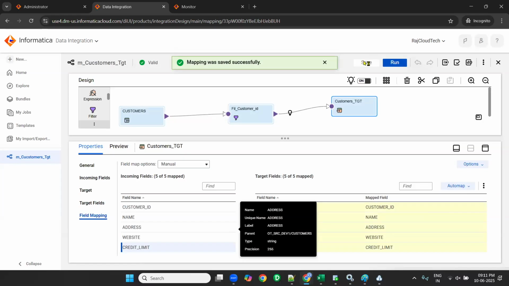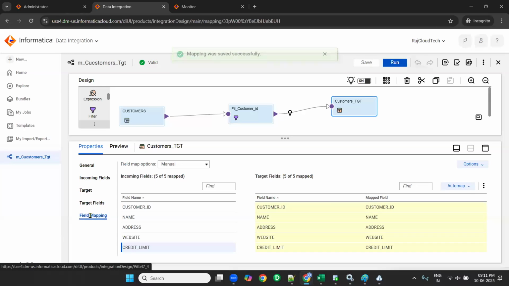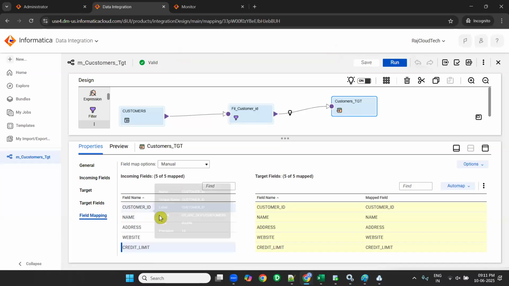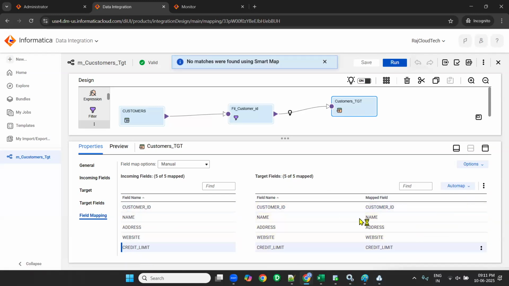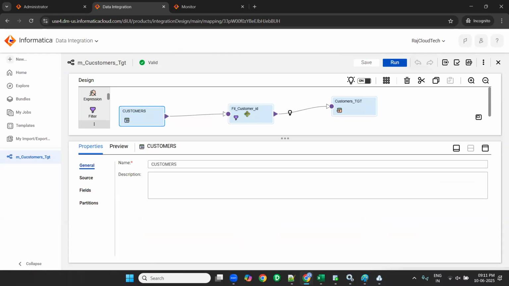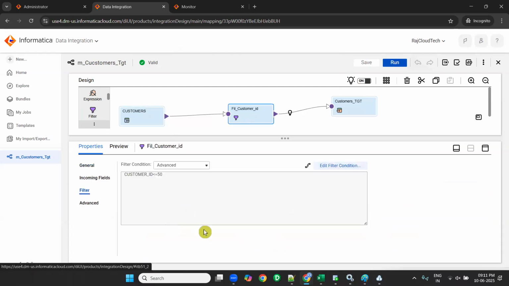So the last step is we have target fields, we have incoming fields. Click on field mapping, connect incoming fields to target. That means these are coming from source, these are in target. You need to drag it or do the smart map. Then all the columns will come. Save. So this is how it works. If you want only a few columns in filter, what to do, I will tell in the next session. Suppose, for example, only in filter I want customer ID and name.